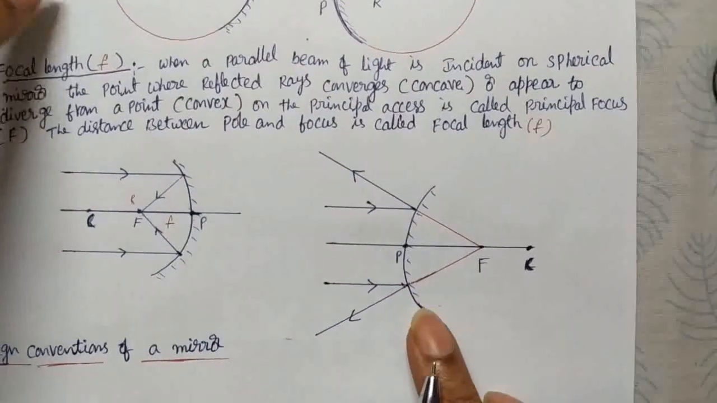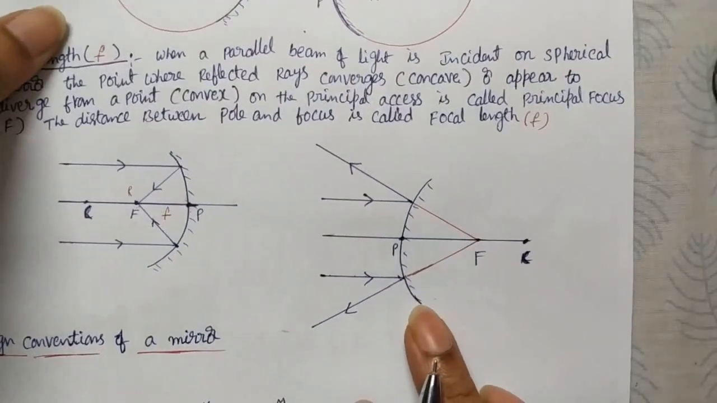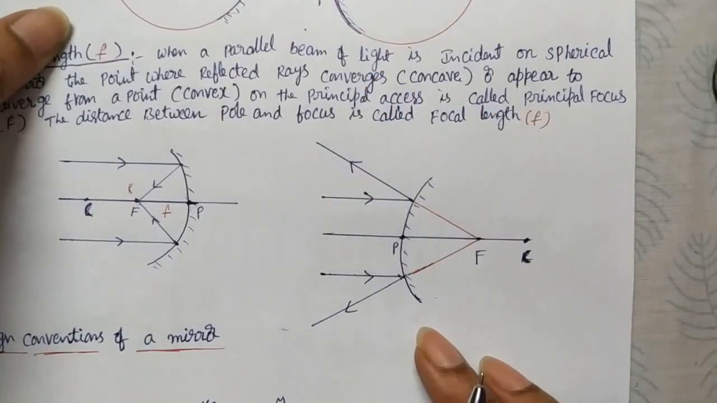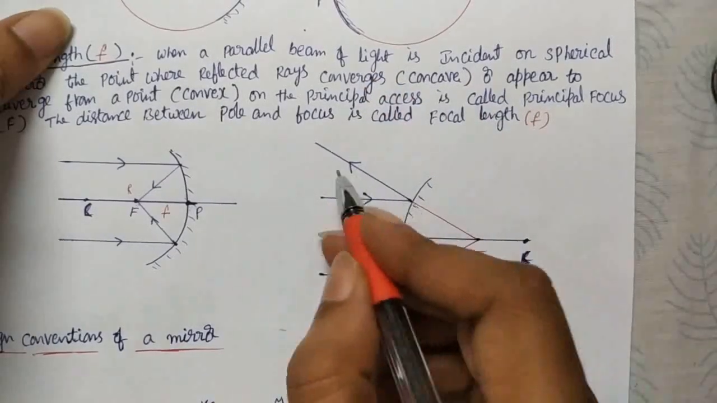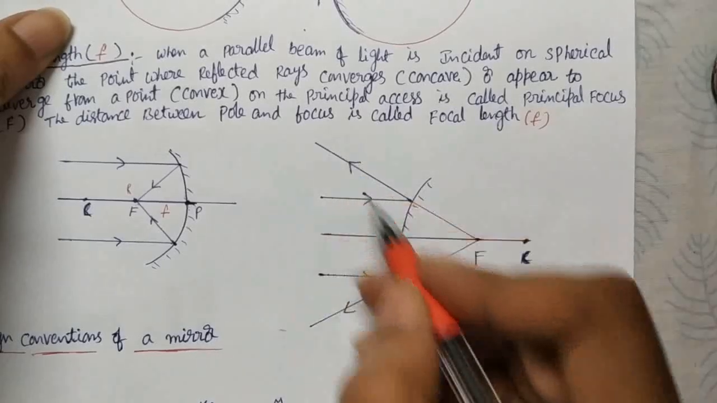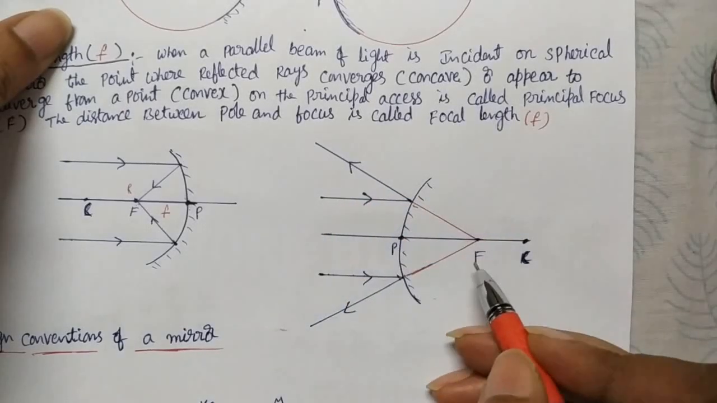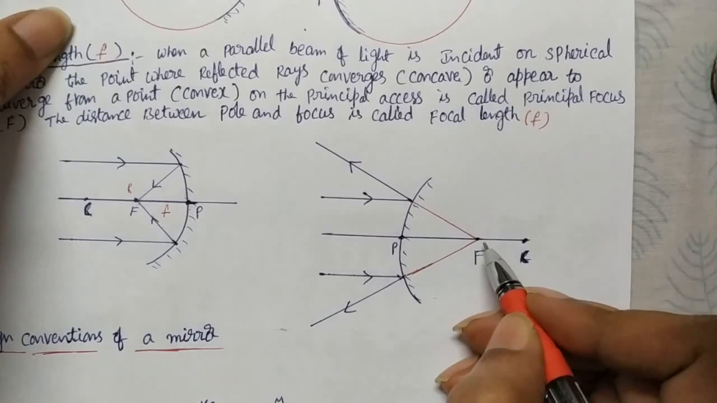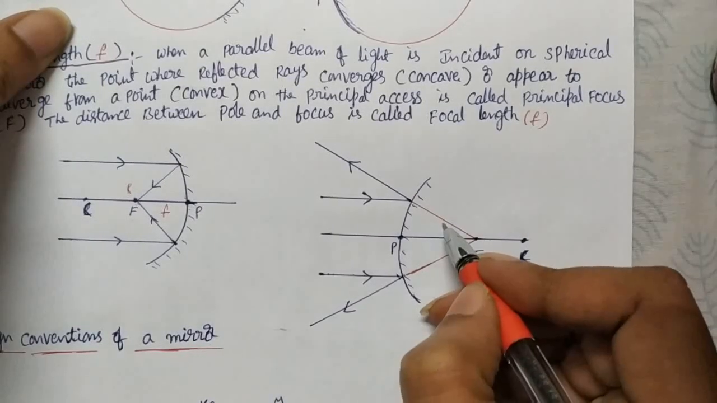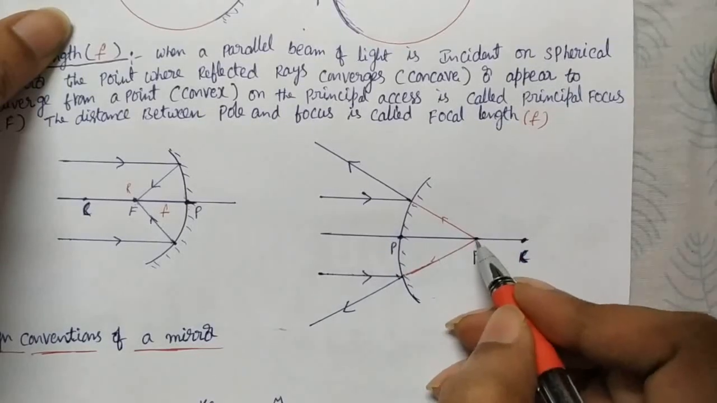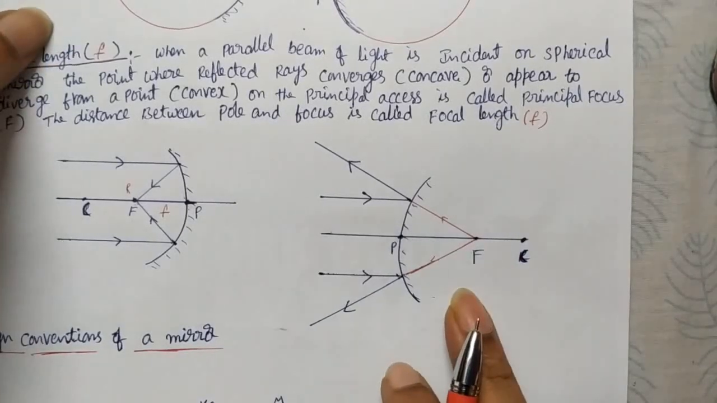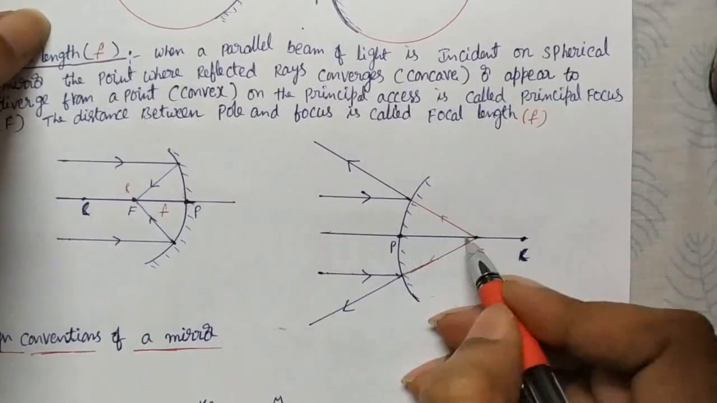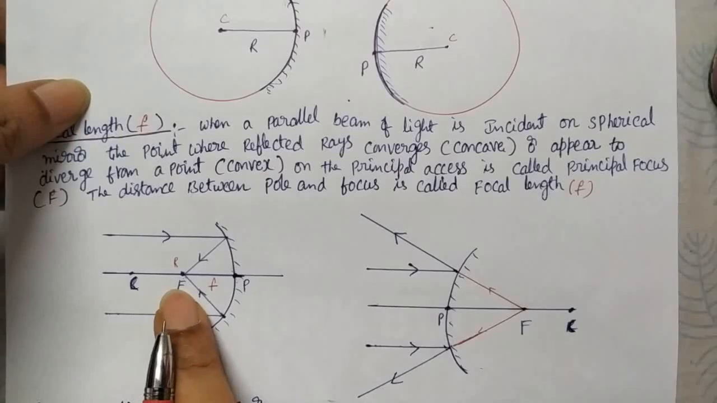But in the case of a convex mirror, the rays are not converging, they are diverging away. But if you extend these diverging rays backwards, they appear to converge at a particular point. Otherwise you can think the rays are coming out from this point. That point we call the focus. So here also we can measure the focal length, but on the back side, whereas here we are measuring the focal length on the front side of the mirror.